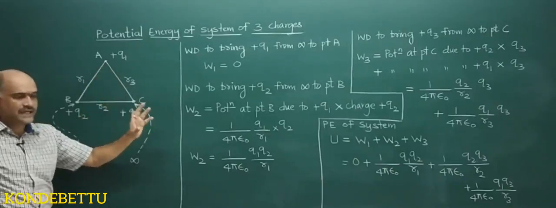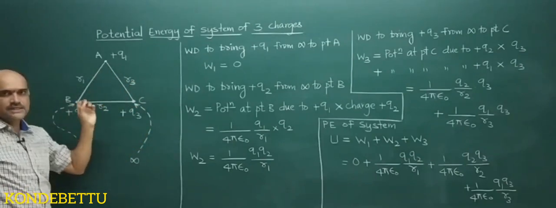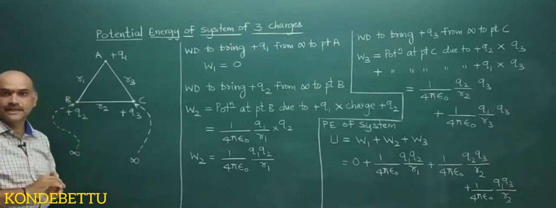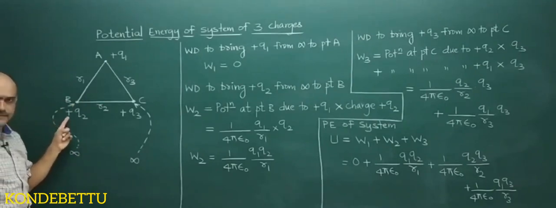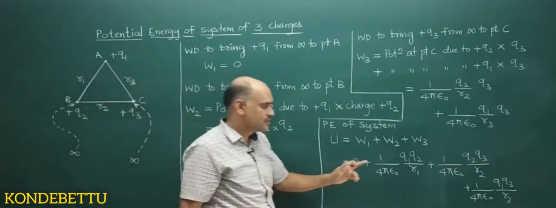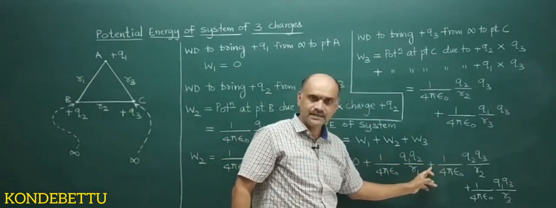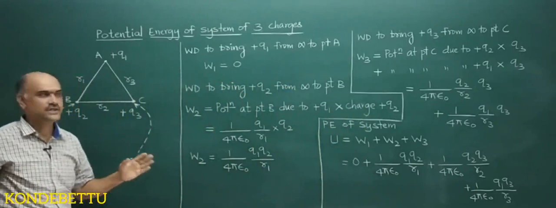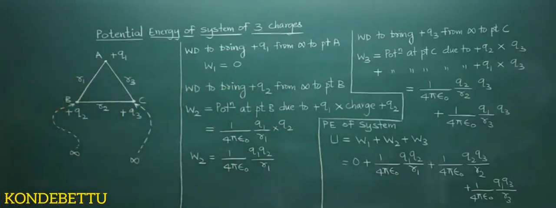So this is the expression. Suppose any charge is negative, then potential due to that will be negative. For example, if Q2 is negative, then here you will have minus, and here you will have minus. So this is the potential energy for a system of 3 point charges. You can pause and note it down, students. Then we will go for the next one.